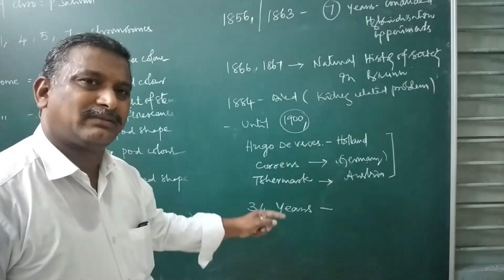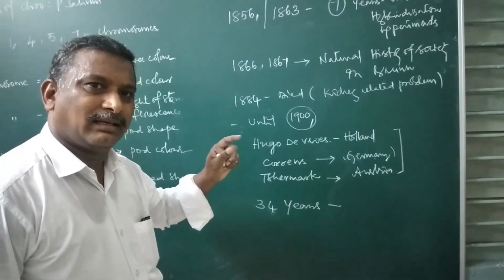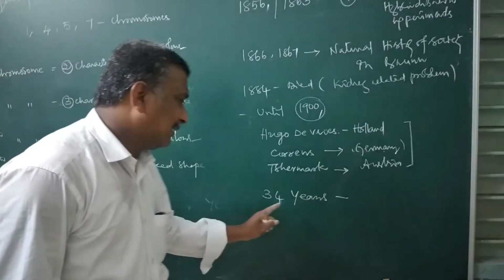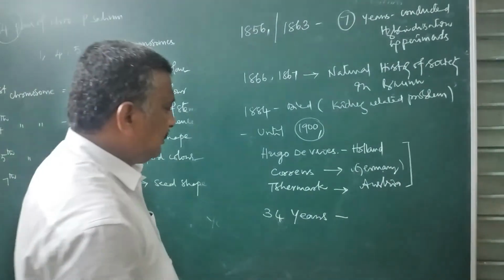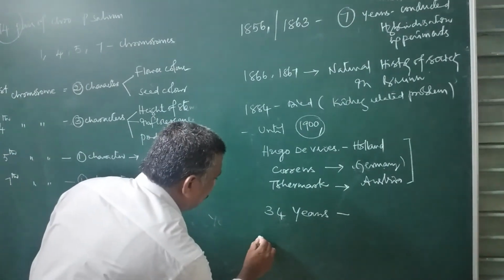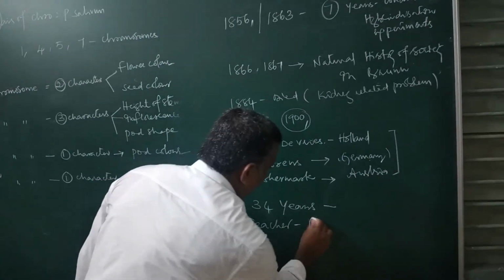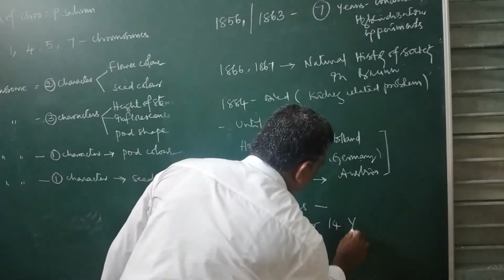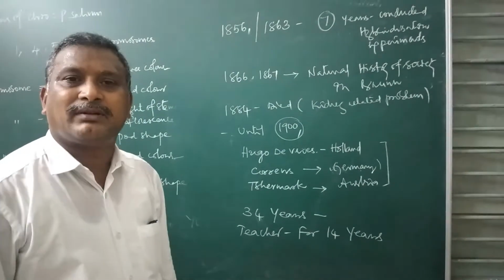What kind of experiments were done and what the results were, nothing was known by the scientific world for 34 years. Okay, and Mendel worked as a teacher for 14 years.